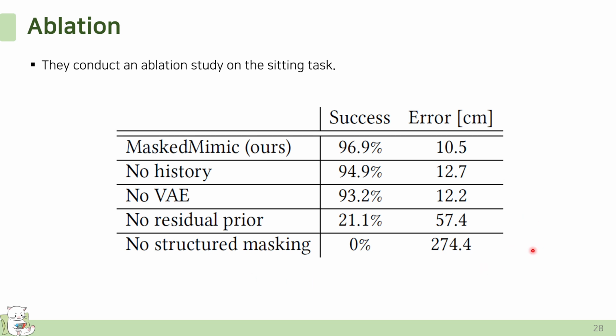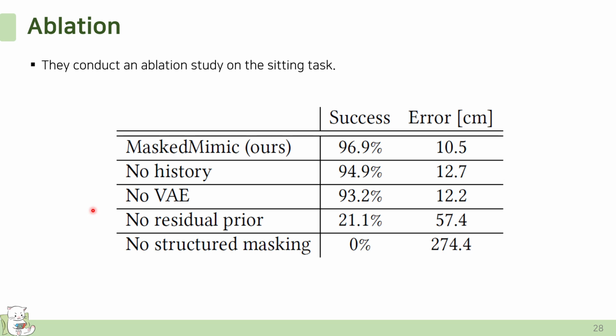Two components that show significant impact were the residual prior and structured masking schema. The inductive bias presented in the residual architecture ensures the prior properly controls the latent space encoding.